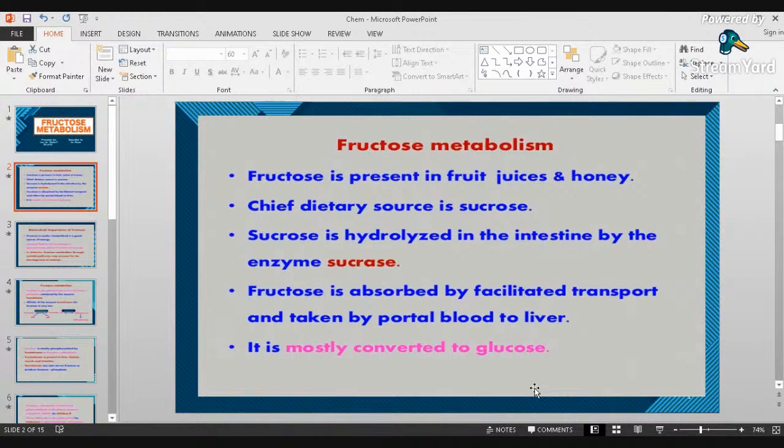Now let us first define fructose metabolism. Fructose is present in fruit juice and honey. The chief dietary source is sucrose. Sucrose is hydrolyzed in the intestine by the enzyme sucrase. Fructose is absorbed by facilitated transport and taken by portal blood to the liver. It is mostly converted to glucose. So the main source of fructose is sucrose, which is a disaccharide. Sucrose consists of glucose and fructose.